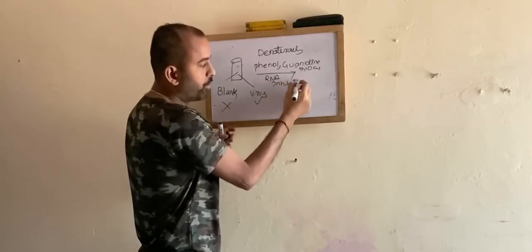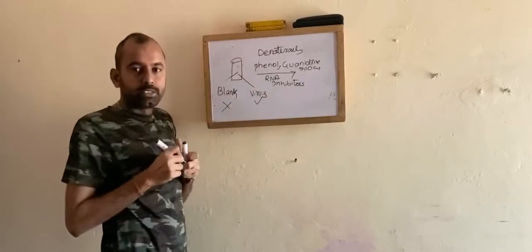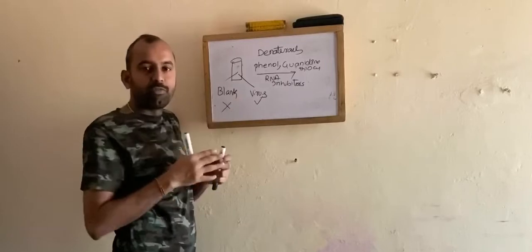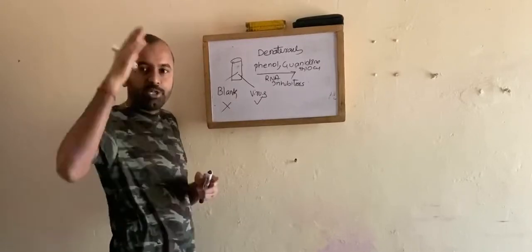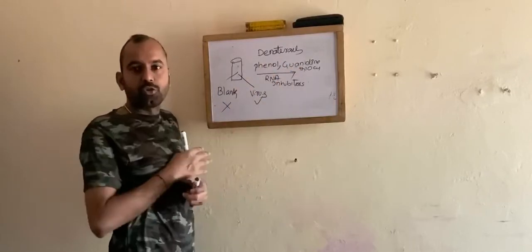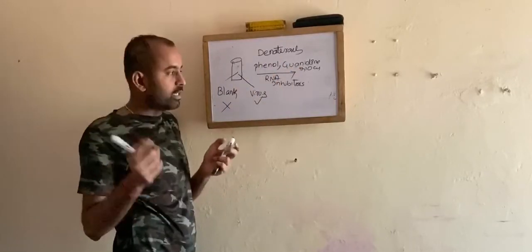You need to know why we are using these, because phenol is a disinfectant which converts the virulent to avirulent strain by destructing the virus particles. Guanidine thiocyanate also destructs all the protein particles of the virus.